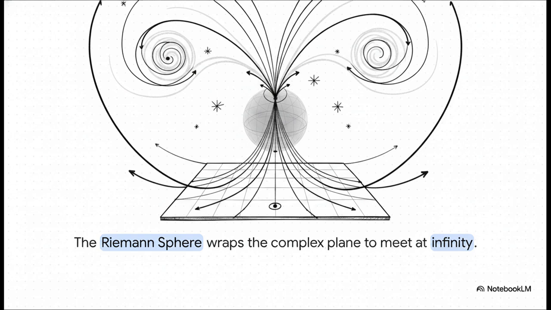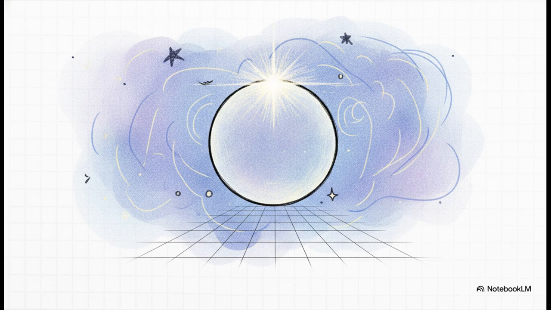The 0 sits right at the bottom pole, and as numbers grow infinitely large in absolutely any direction, they all stretch upward and converge at the exact top of the sphere. In this incredibly elegant visual model, that single point at the top is called complex infinity. And right here, division by 0 is finally well behaved. The function 1 divided by z evaluates perfectly to complex infinity at the origin.